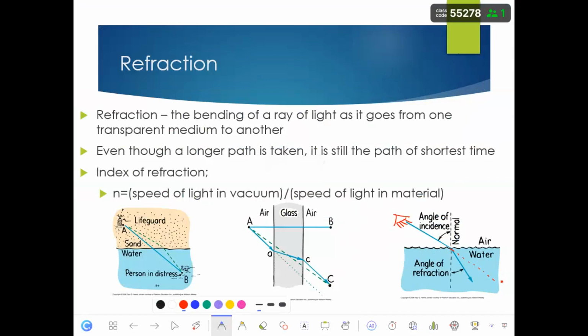Good? So this is a normal line. I call it N. It is a dashed line which is always perpendicular to the surface. What is the surface here? Two media, yes? Air and water.